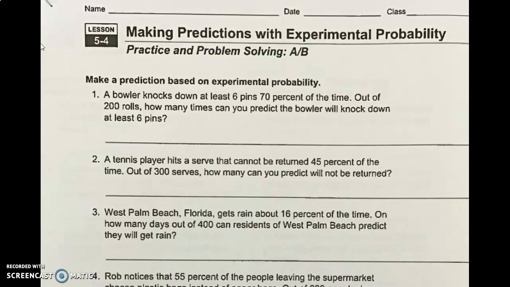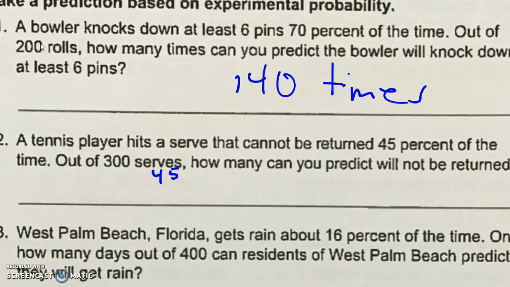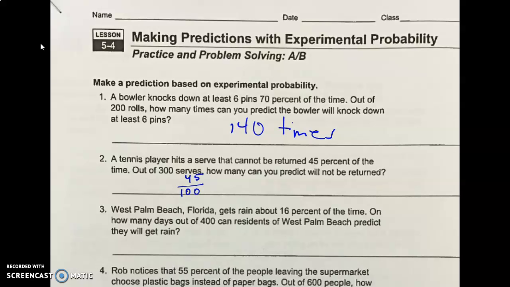So number one, you already know that the answer is 140 times because that was in your notes. Number two, a tennis player hits a serve that cannot be returned 45% of the time. So that's 45 out of 100 times, right? Because percent means 100. That means 45 out of 100. Okay? 45 out of 100 times. Out of 300 serves, how many would you predict that will not be returned?